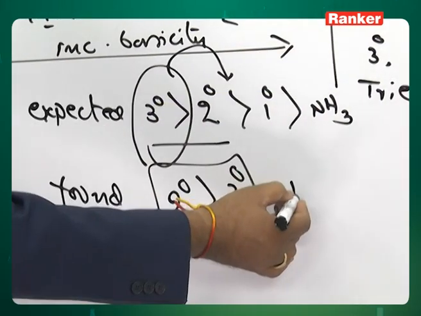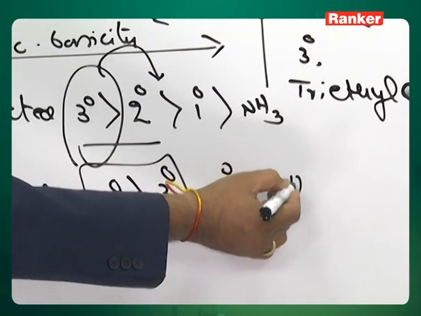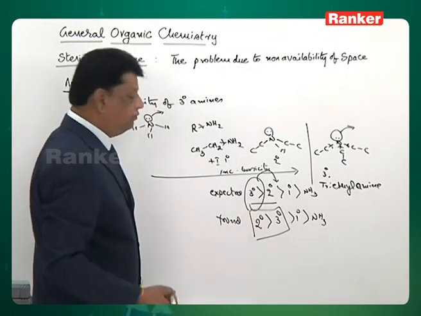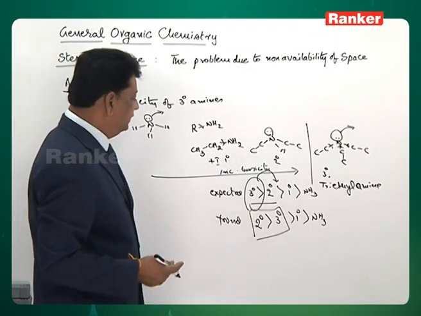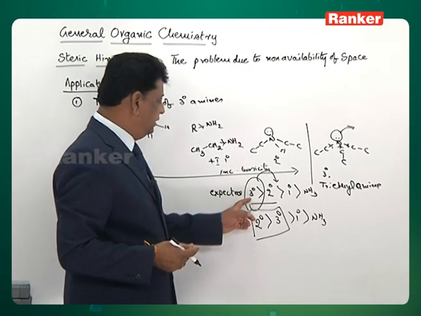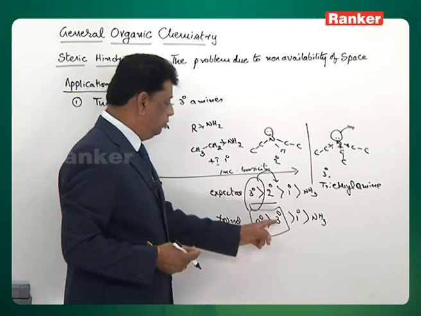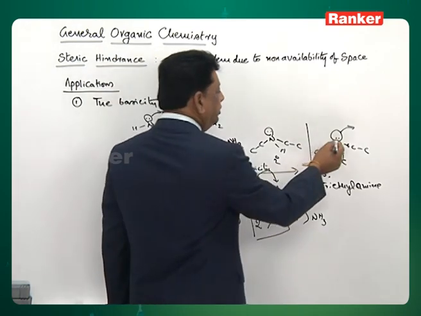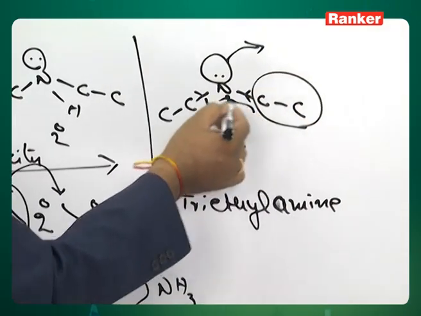The rest is the same. The 1 degree and ammonia retain their order, but in the case of 2 degree and 3 degree, 3 degree is expected to be more basic but is found to be less basic. This is explained as follows: on the nitrogen, all 3 sides have alkyl groups.